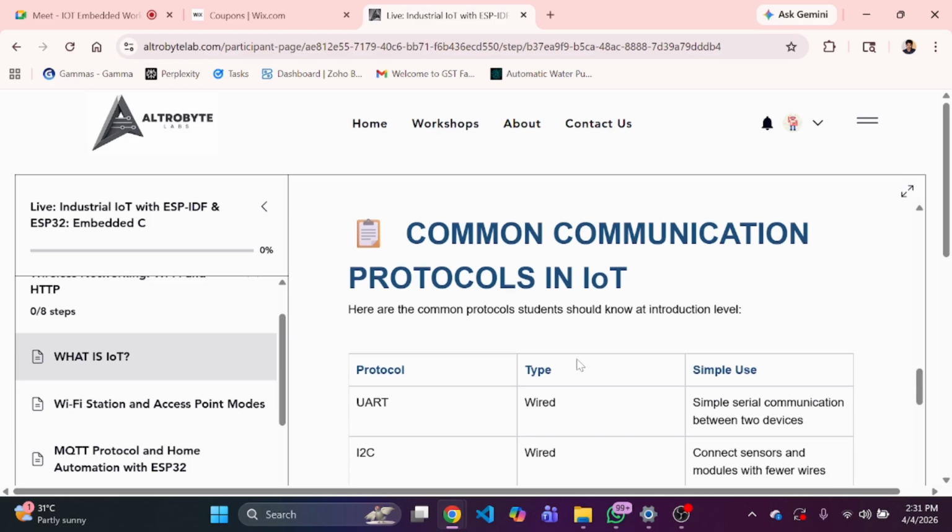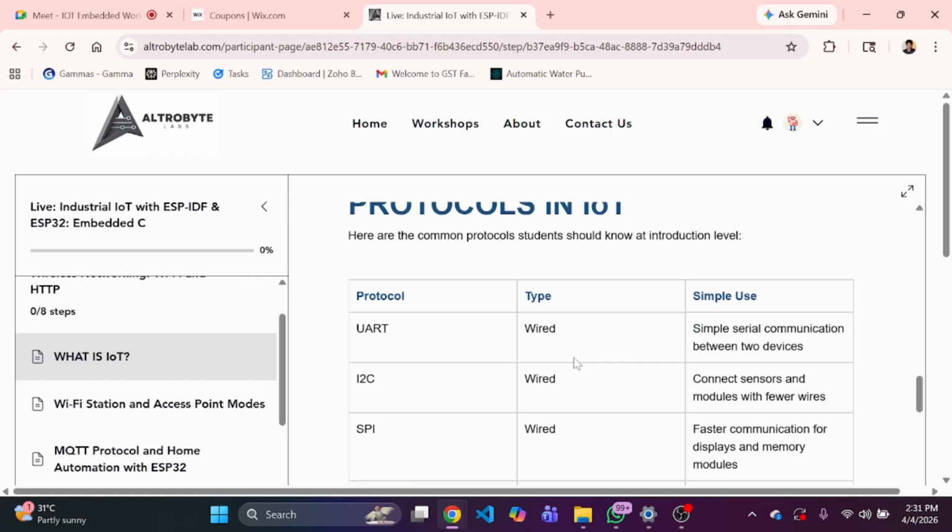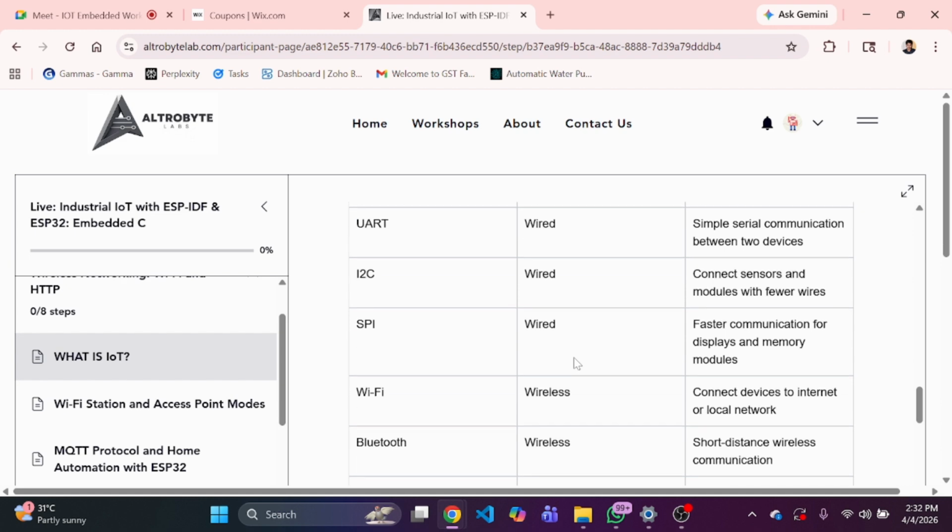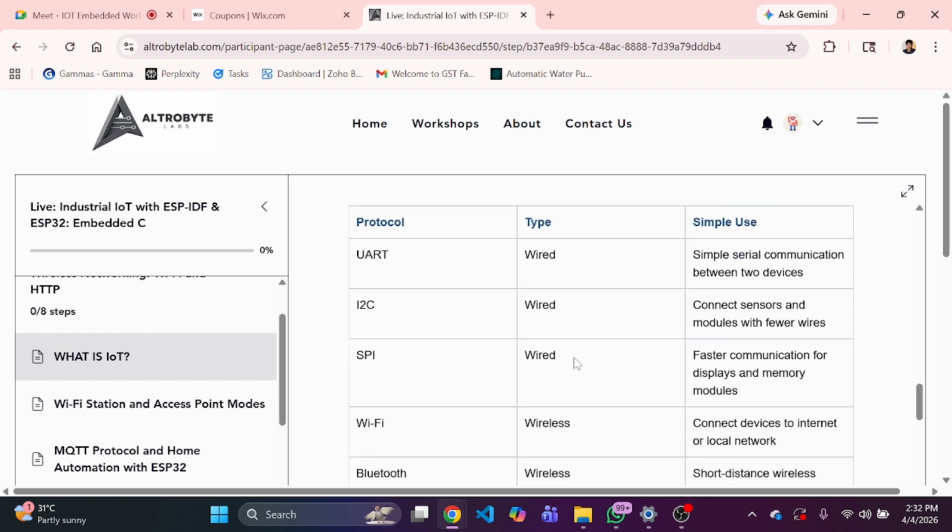And the common communication protocols in IoT, right? Okay, so now we have understood what a communication protocol is, but let's understand the common communication protocols in IoT. First of all, if we talk about wired communication protocols, there are different kinds. Maybe UART, right? We just did communication between the ESP32 and STM32. There is simple serial wire communication between two devices.